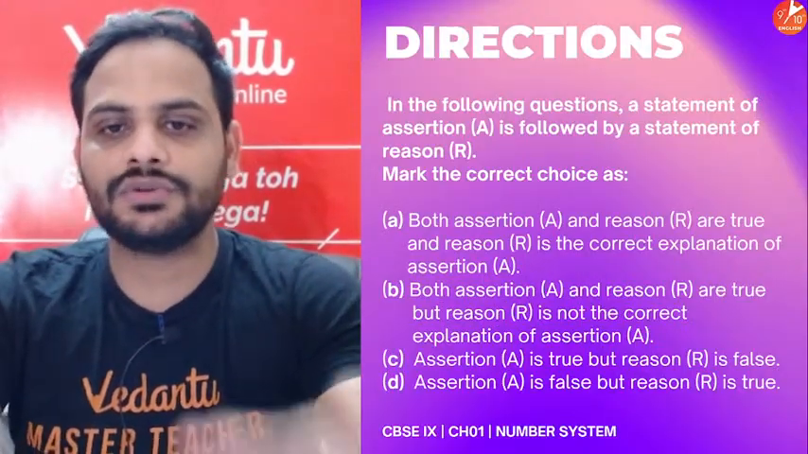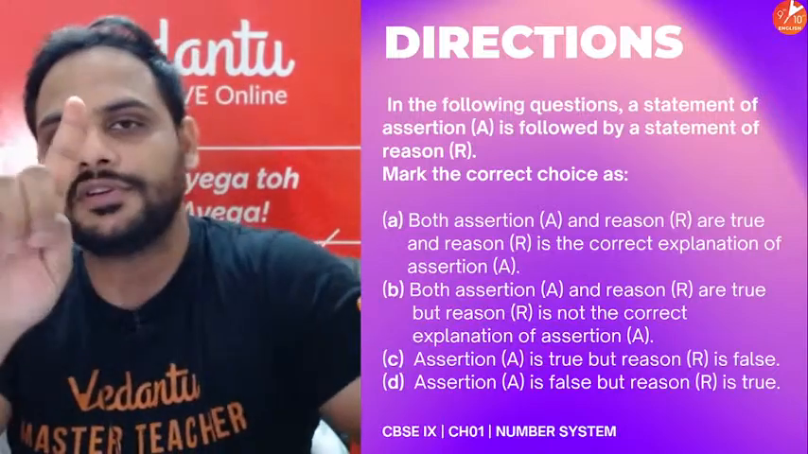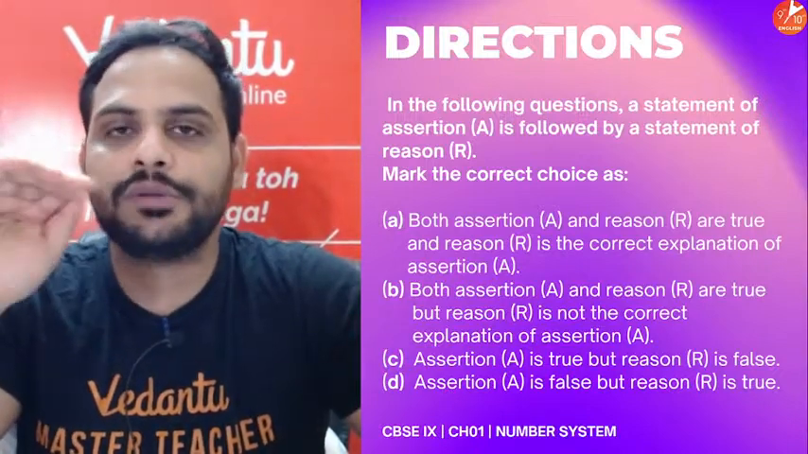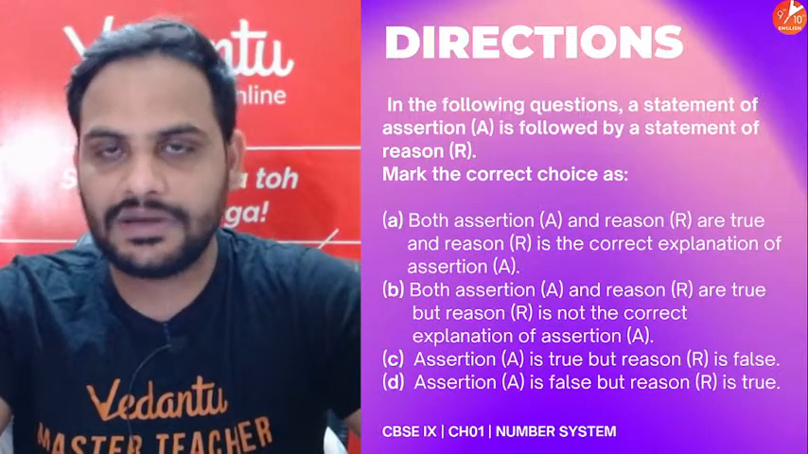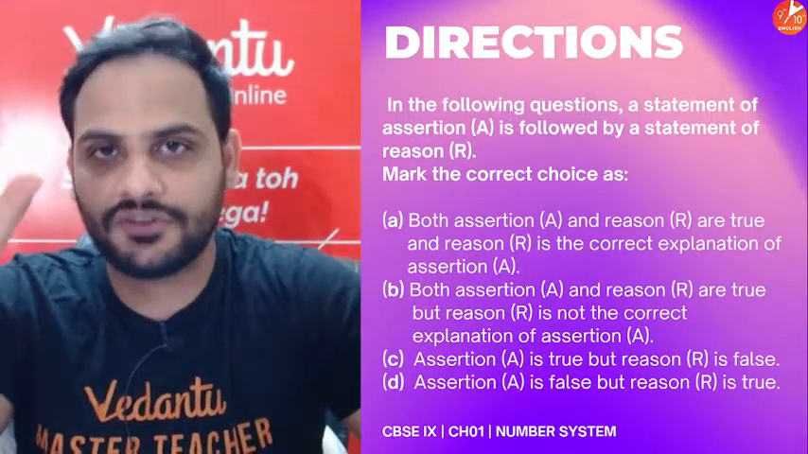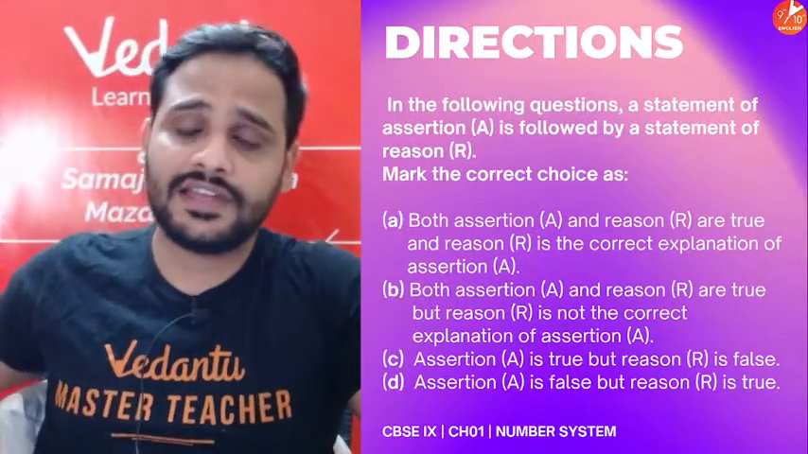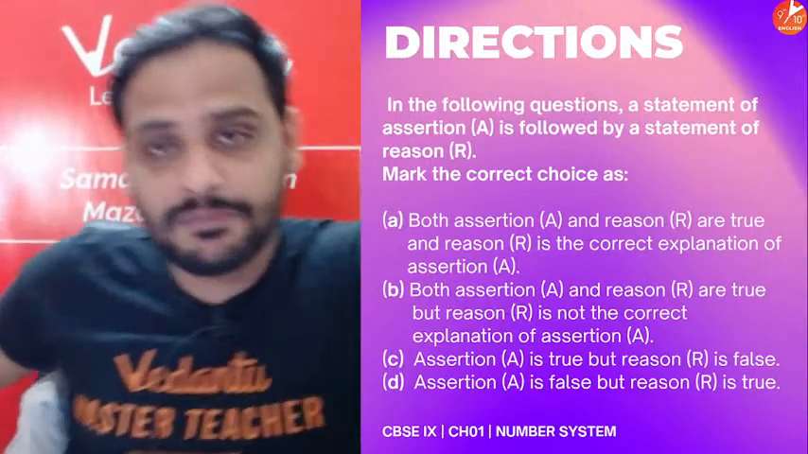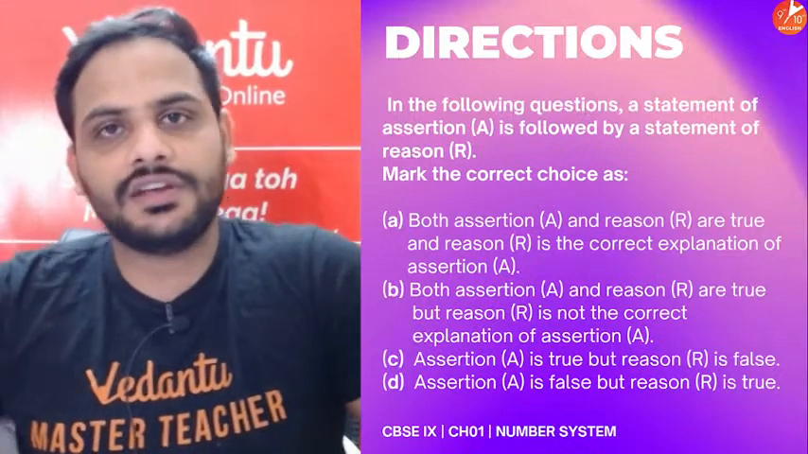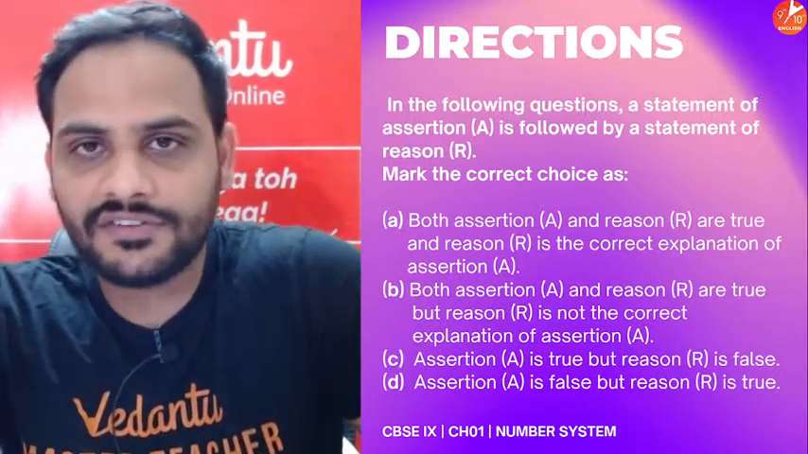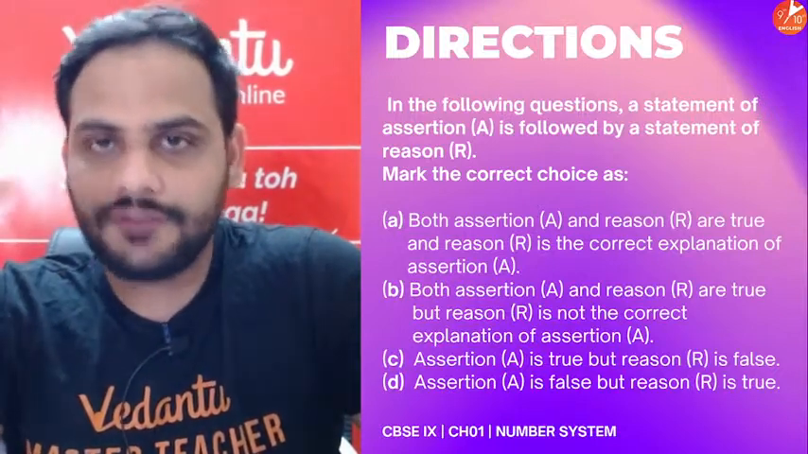Before I move on, let me tell you the directions. What are the options going to be? You'll be getting 4 options, A, B, C, D, and you will be given 2 statements, assertion and reason. First, read both the statements. If you feel that any one of them is wrong, the answer is going to be C or D. If reason is false, answer will be C. If assertion is false, answer will be D.